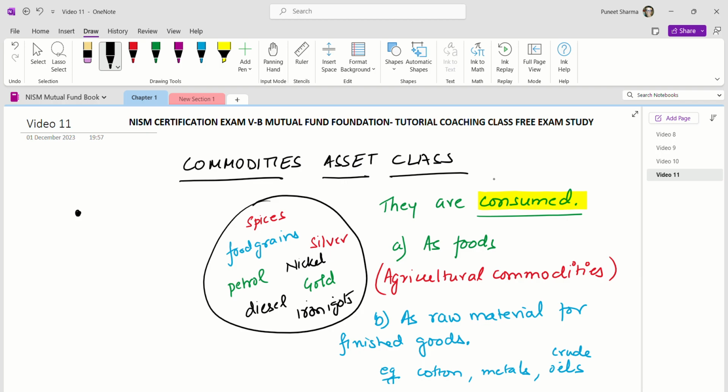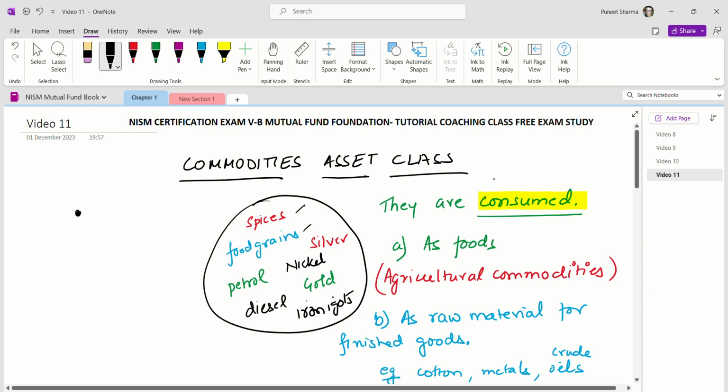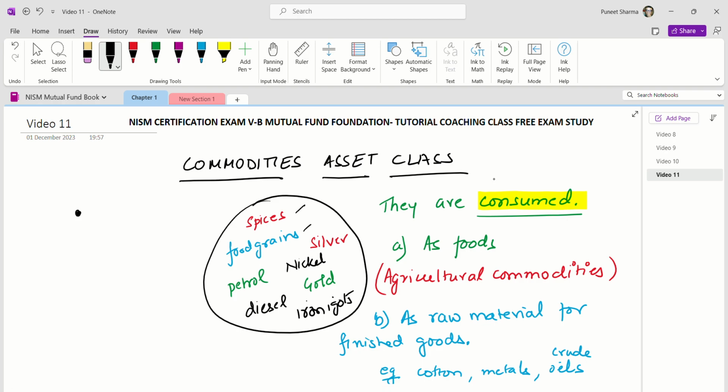Commodities means spices, food grains like wheat and rice. Spices means like pepper, lal mirch, haldi. These are the spices, and food grains like wheat and rice. Pulses like tur dal, arar dal. These are pulses. Petrol, diesel, nickel, gold, iron ingots, silver. These all are commodities, and that is the reason they are grouped together under an asset class called commodity asset class.